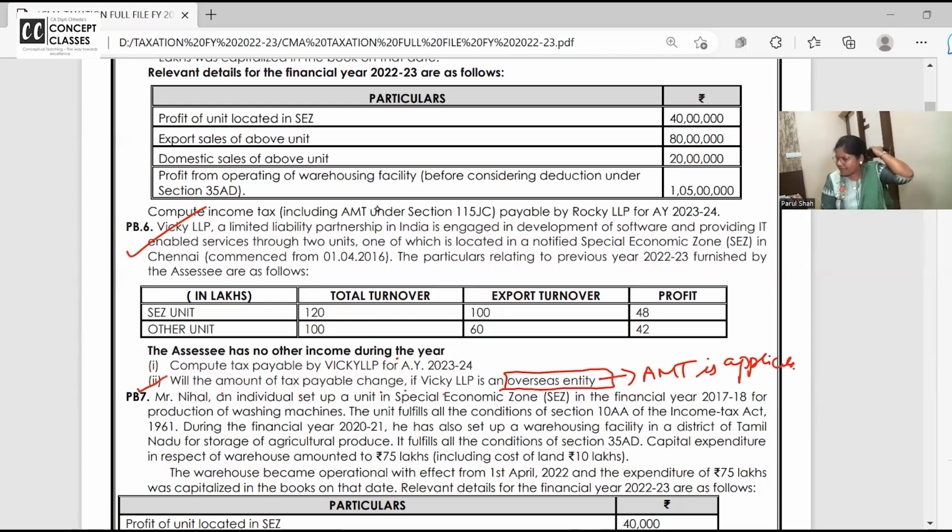Overseas entities are generally all related to export, so definitely AMT is applicable and your tax will be the same. You can write this as the answer. Question number 6: the first bit I did in class only, the second bit I missed out.